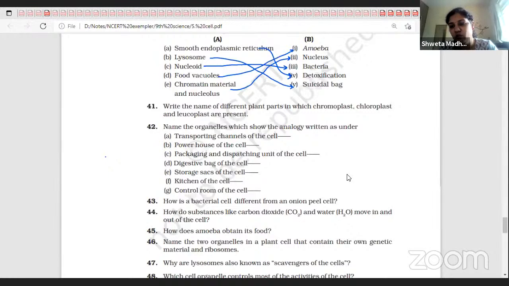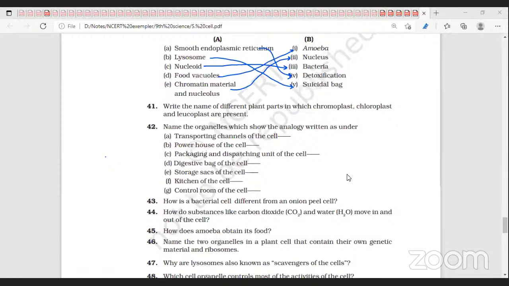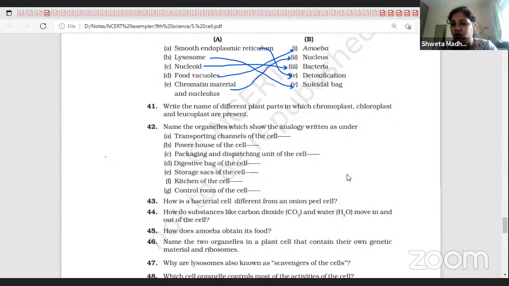So the carbon dioxide moves out of tissues from its higher concentration to its lower concentration, and oxygen moves from the external environment into the cell. The external environment has more oxygen and the cell has less, so oxygen will diffuse through the plasma membrane from its higher concentration to its lower concentration.